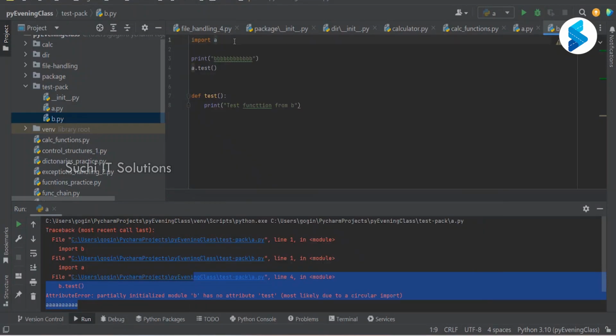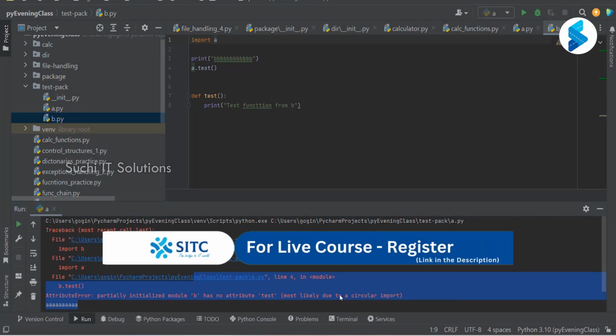So you see that, right? Both these modules are trying to load one another. So when is it going to stop? In such conditions, it will throw an error. It is called circular import error. Circular import error. Did we understand the problem?